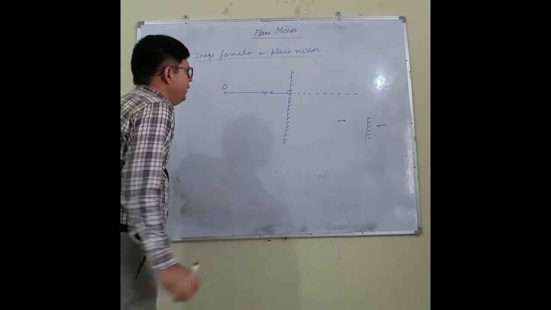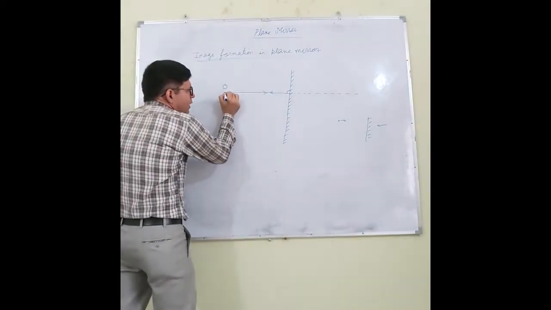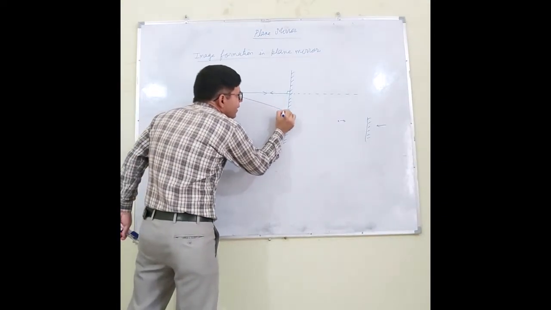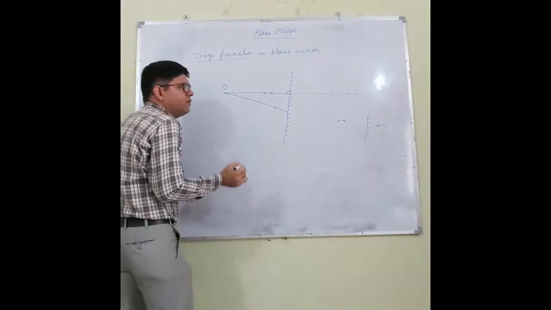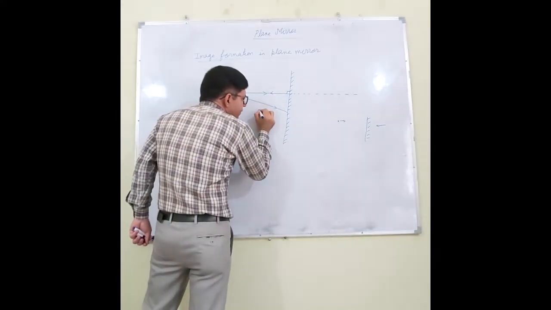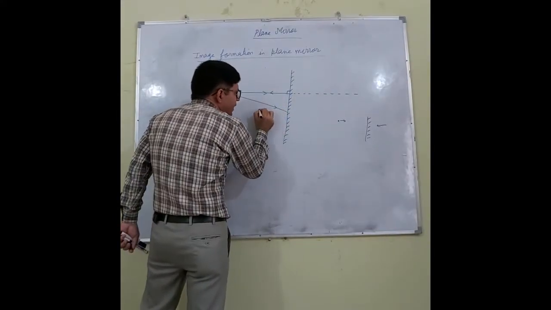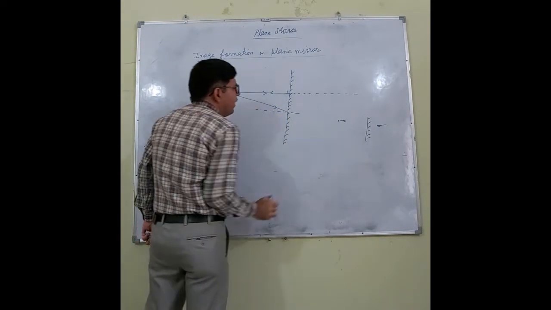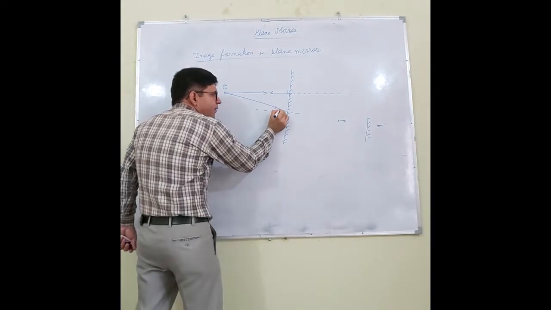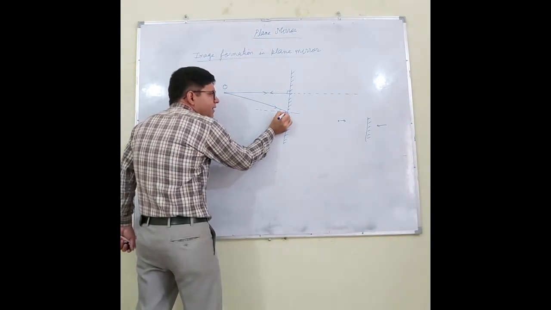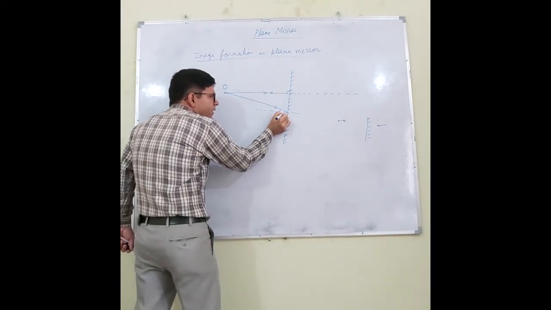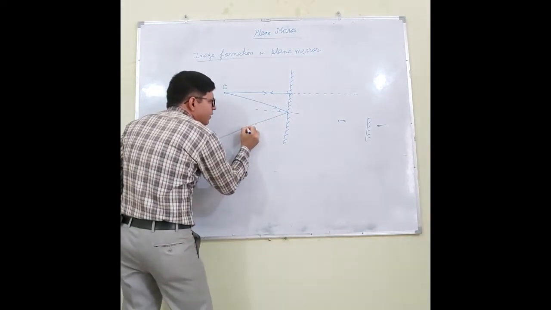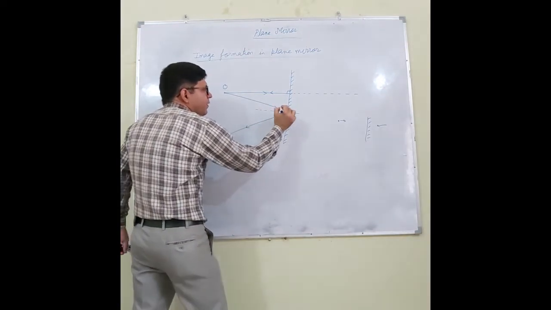Right? Now we know the laws of reflection. Let us say one ray falls there. Now if the ray is falling, where will it be reflected? To know this, we have to find the angle of incidence. If this is the angle of incidence, at the same angle this ray will be reflected.